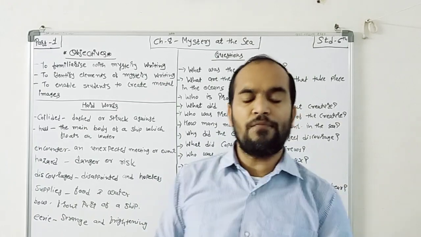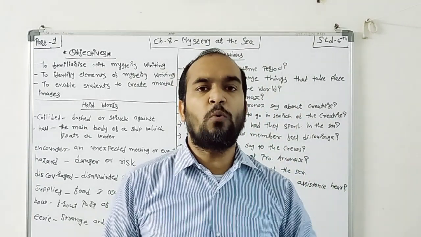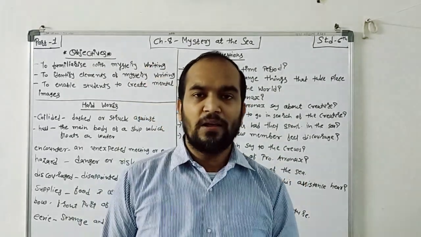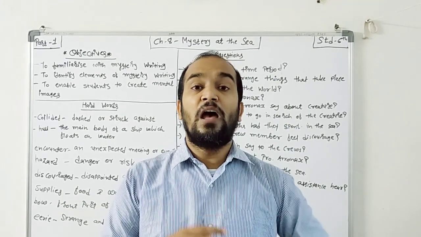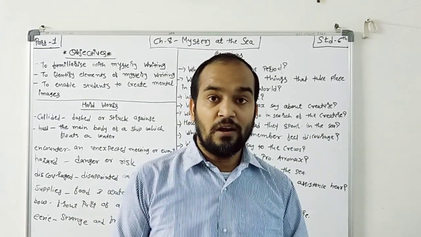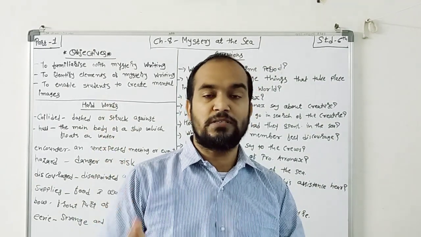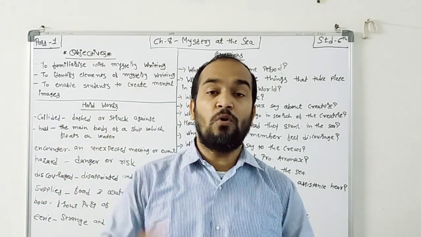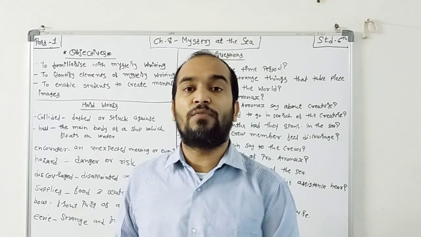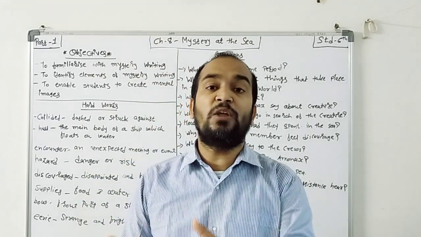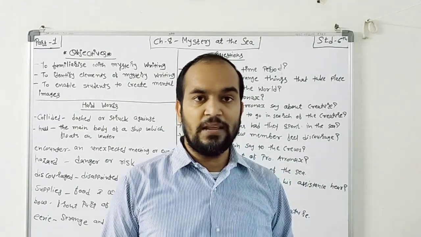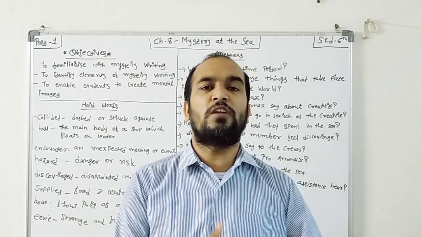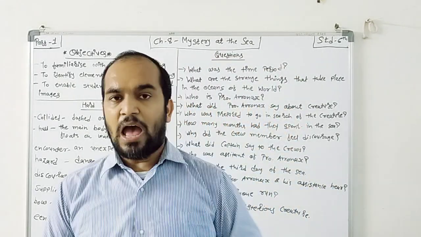We all know Jonathan Swift wrote a book named Gulliver's Travels. This book is divided into 4 parts, and in all 4 parts he presents an imaginative world. Part 1 has tiny people, part 2 has tall people, part 3 has a floating island moving around, and part 4 has creatures half human body and half horse body. These are imaginative writing. Here in this chapter, the writer is also presenting scientific fiction, meaning imagination related to science. Now I will start the chapter.